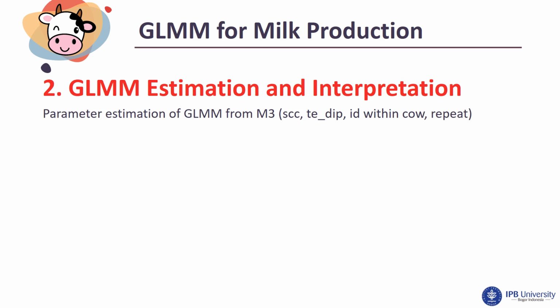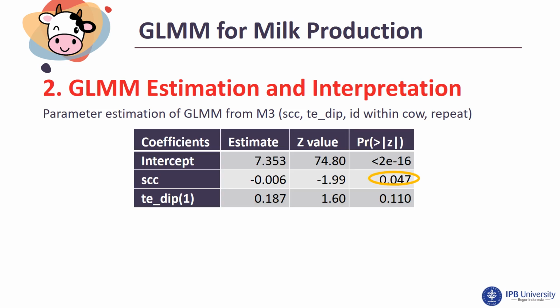Estimating the parameters using the fourth model, based on the table we can see that somatic cell count affects milk production significantly. It is suitable with the theory that milk production decreases linearly with increasing somatic cell count, and vice versa. TDPing does not affect milk production significantly, because in the previous analysis TDPing did not affect the somatic cell count, so it does not affect milk production indirectly.